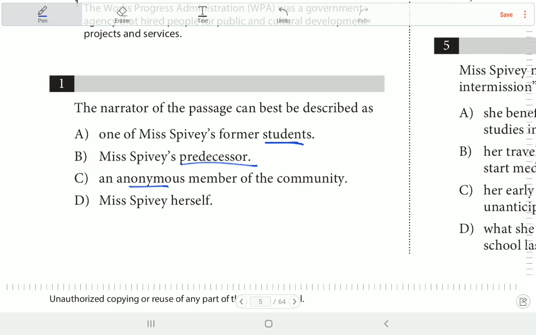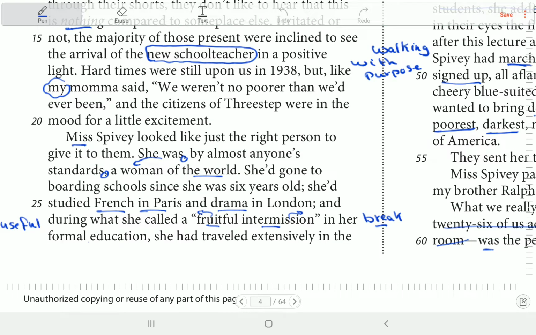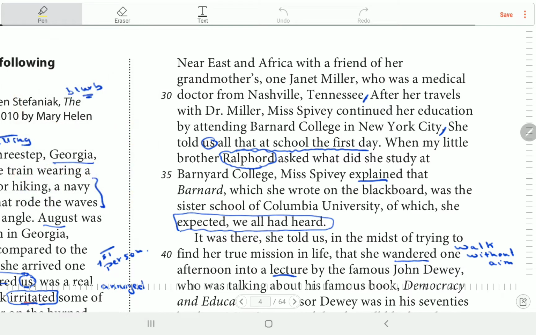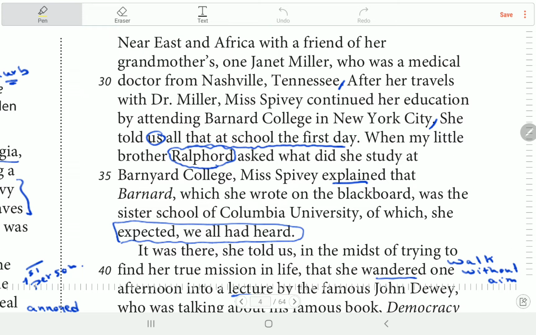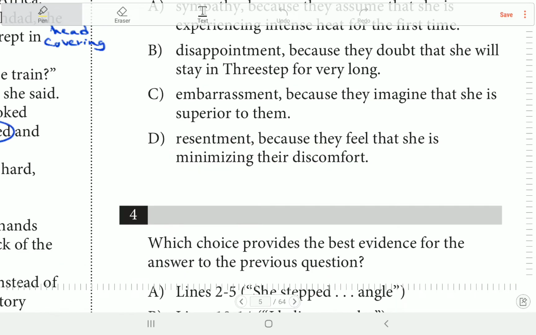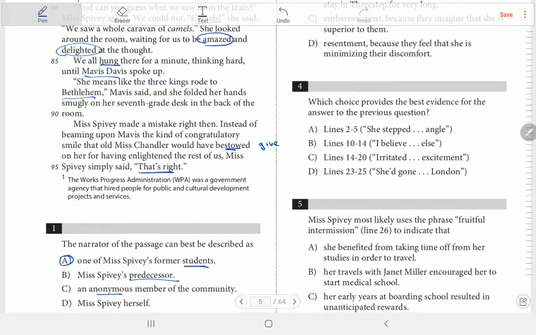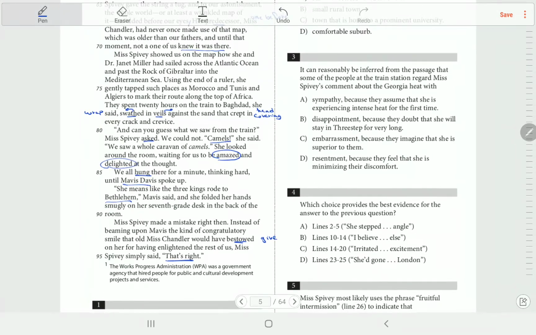We have an evidence. When he said, I think in line, where is that? Who is that? Here. Here. She told us all that at school the first day. So I think these are students. Actually, from all the details here, that's a student. Okay. Okay, the next question. Okay, we have paired question.